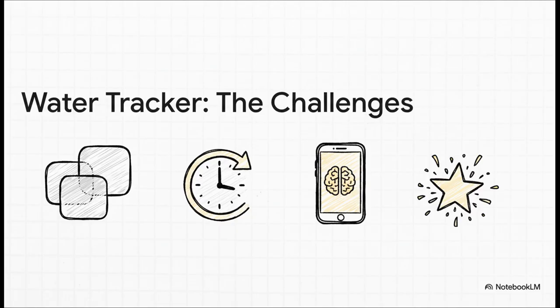The developer needed to build a gorgeous glassmorphism UI, that frosted glass look with the blurred backgrounds. They had to add data persistence that also knew how to reset every day, and they wanted to implement on-device AI for smart, private reminders. And of course, you got to have those little premium touches, like a confetti explosion when you hit your daily goal. It's the little things.